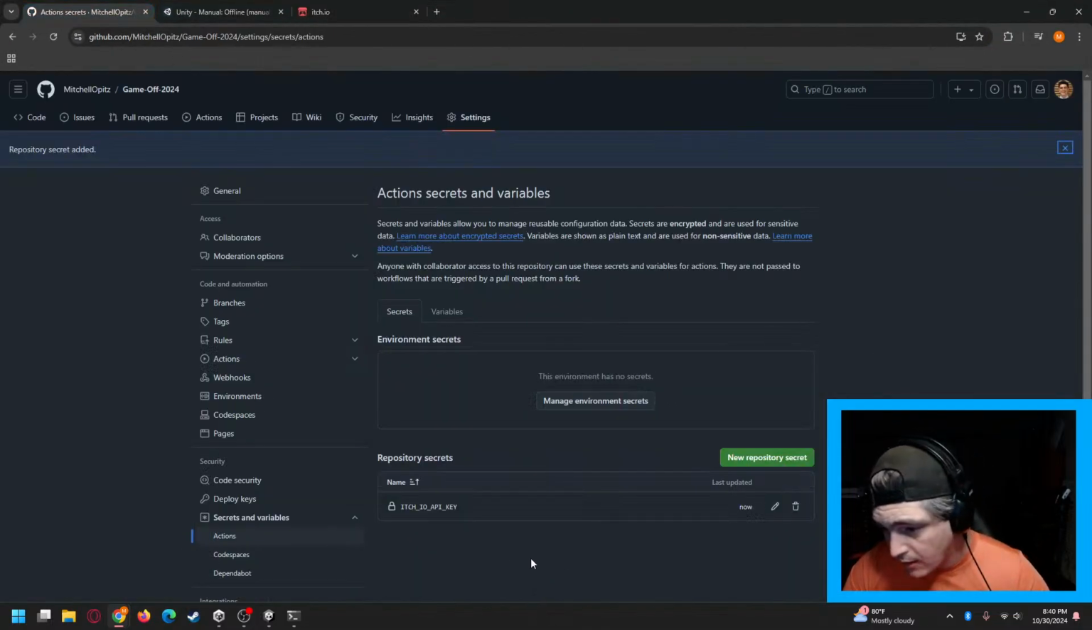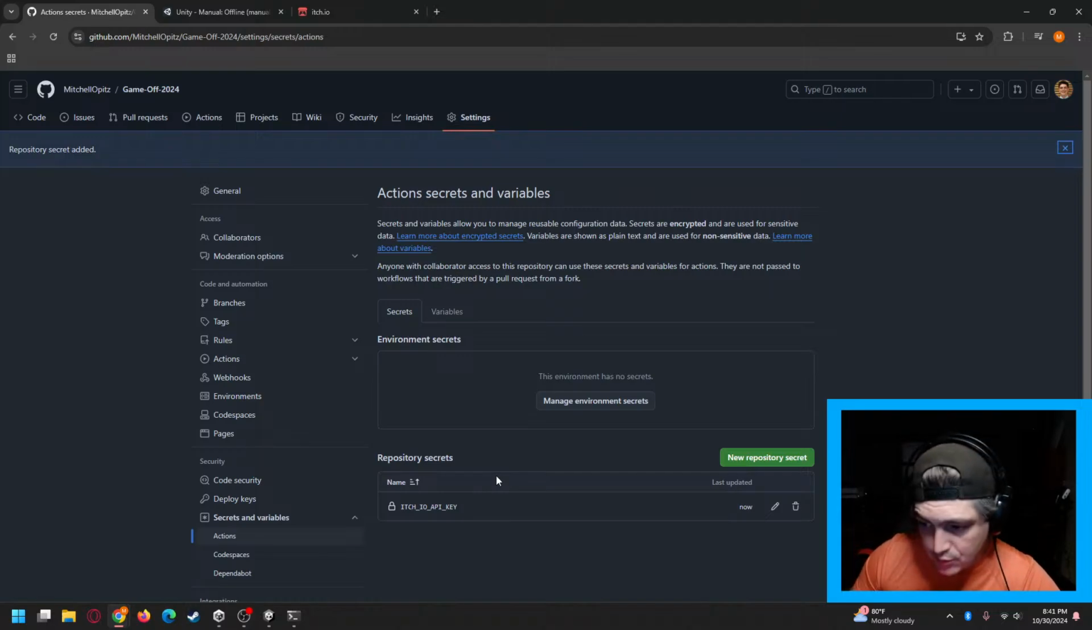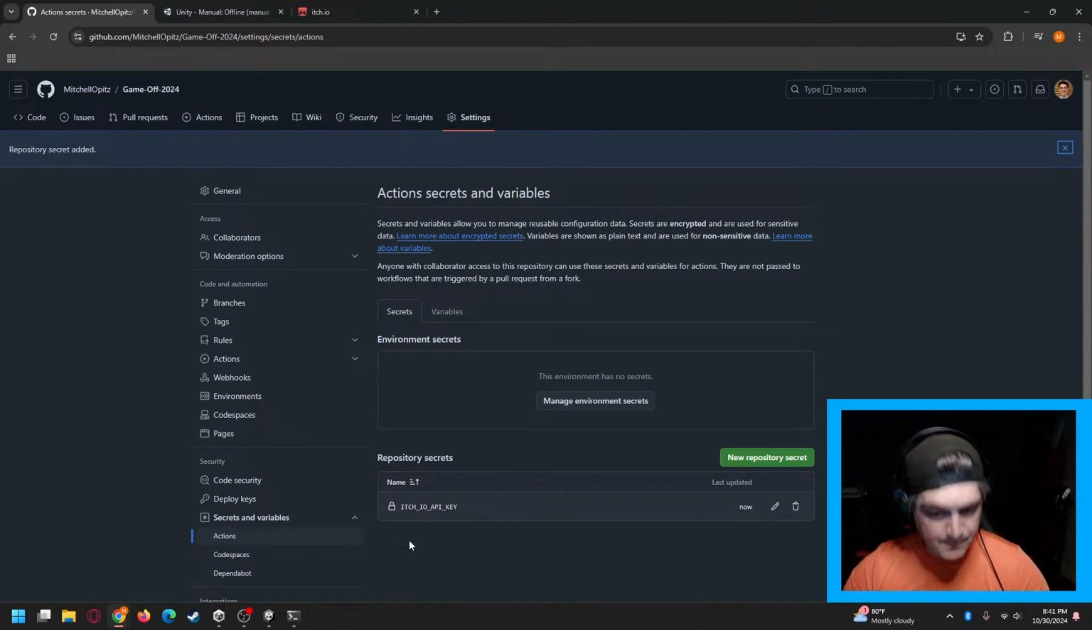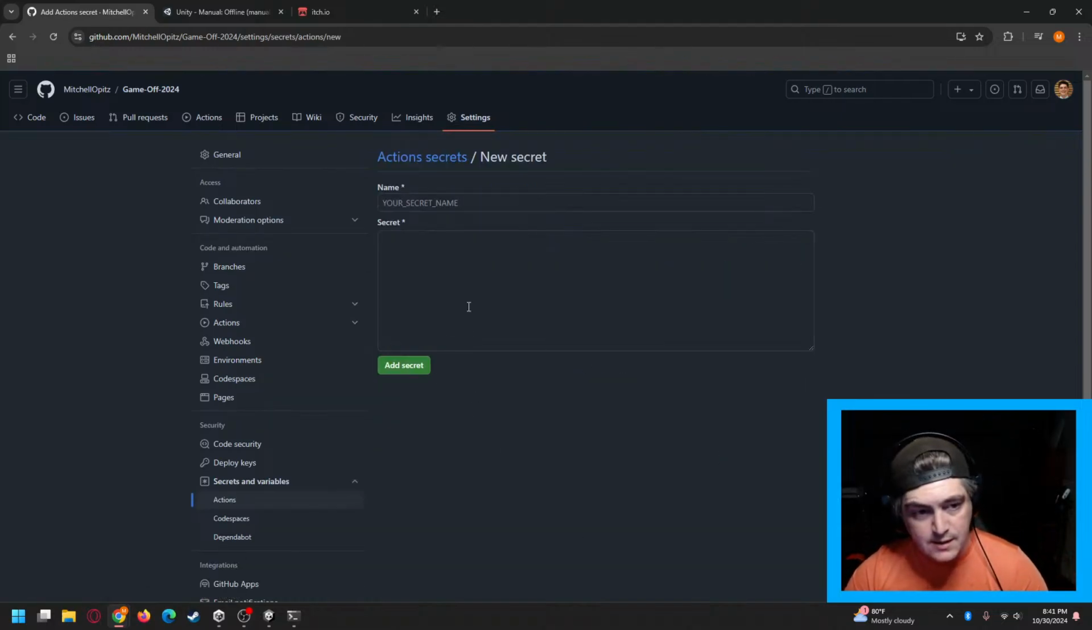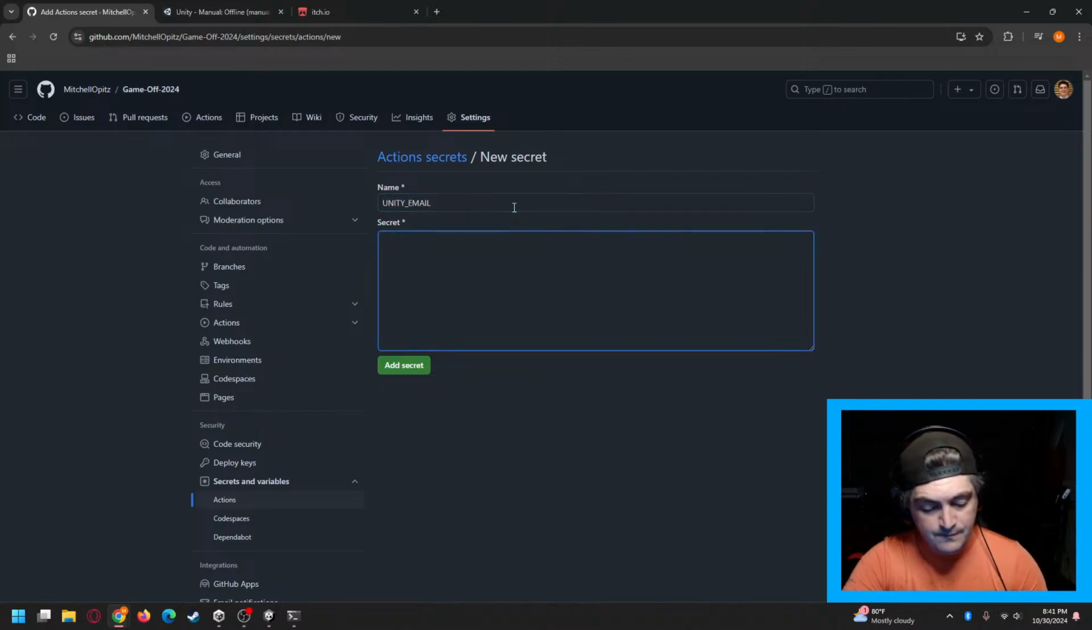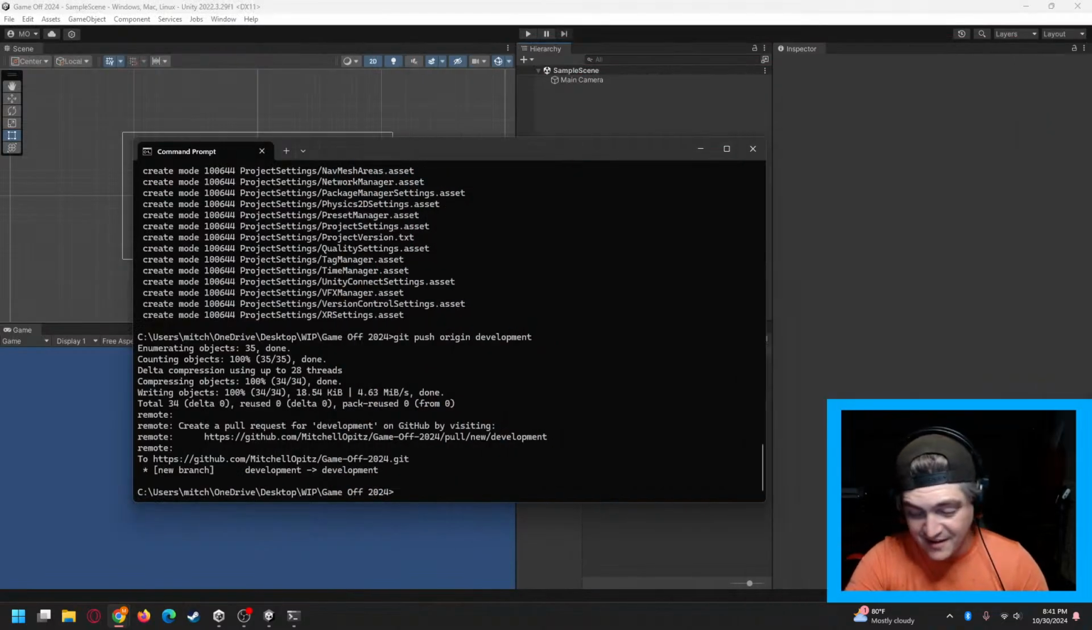Okay, so our API key has been created and connected to itch.io. What this is going to do is once the build is created, it will link it to my individual itch.io page via that API key. We'll come back to that here in a little bit. Next one we want is Unity email.